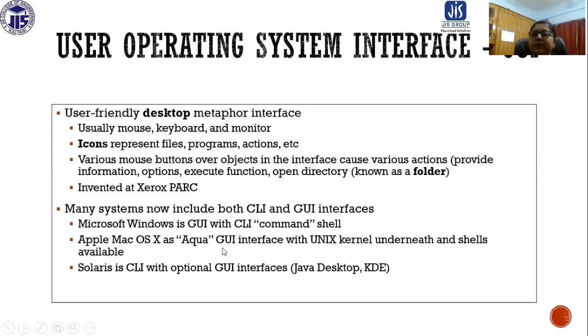So nowadays many systems include both CLI and GUI, because both depend on the user. Many kinds of users are there. Many types of users are there. It is actually the characteristics of the user. It just depends on which kind of command, which kind of interface they want to access.